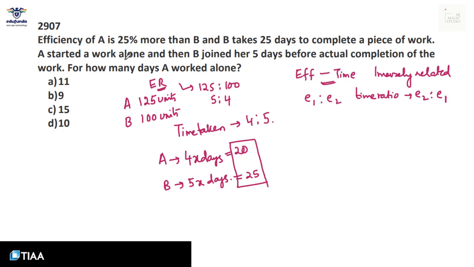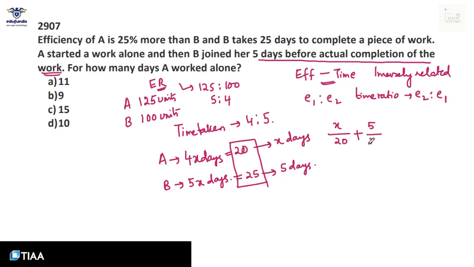A started a work alone and then B joined her 5 days before completion of the work and the work is completed. Let A work for complete X days and B works for only 5 days, isn't it? Then using the work fraction format, we can say that work done by A is X by 20 and work done by B in 5 days is 5 by 25, and which will be equal to total work done, which is always taken as 1 in fraction.